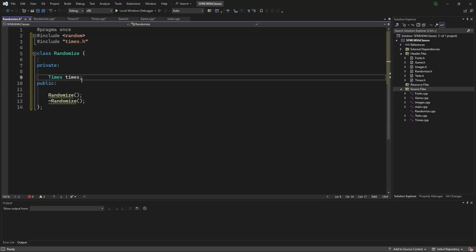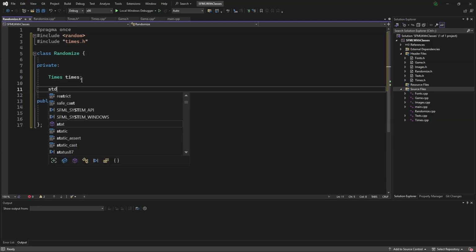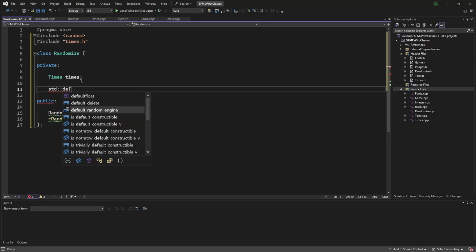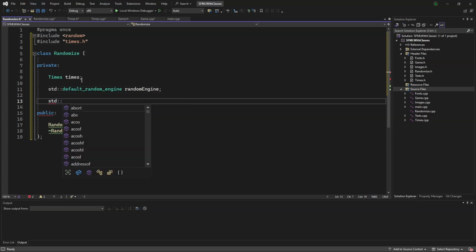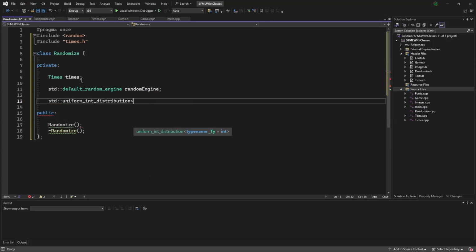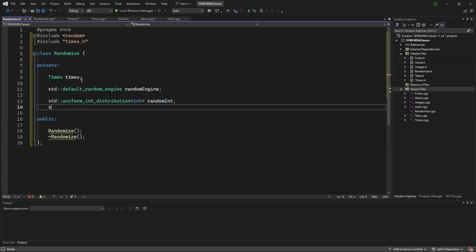We need a random engine, so we will say std::default_random_engine. For integers, we will need a random integer distribution, so we will say std::uniform_int_distribution<int> random int. We will also need one for float, so we will say std::uniform_real_distribution<float> random float.